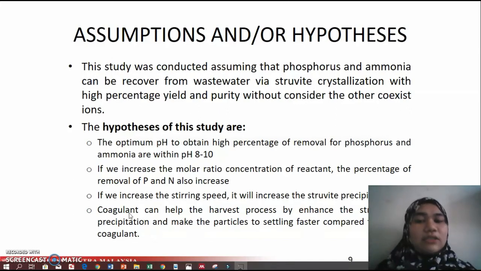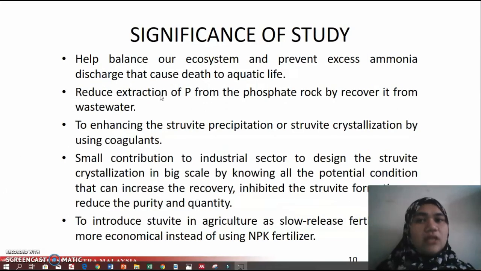Next, lastly, coagulant can help the harvest process by enhancing the struvite precipitation and also making the particles settle faster compared to wastewater with no coagulant. The significance of this study is to help balance our ecosystem and prevent excess ammonia discharge